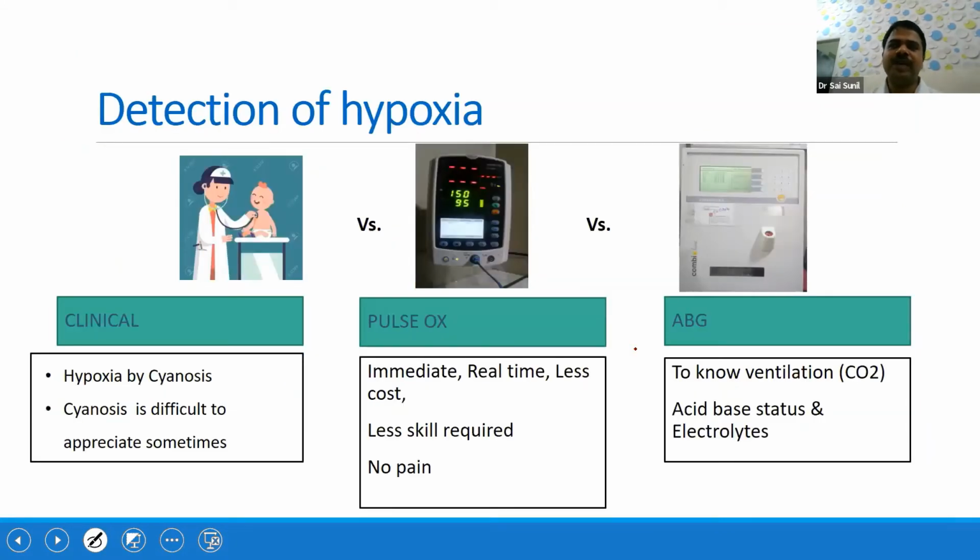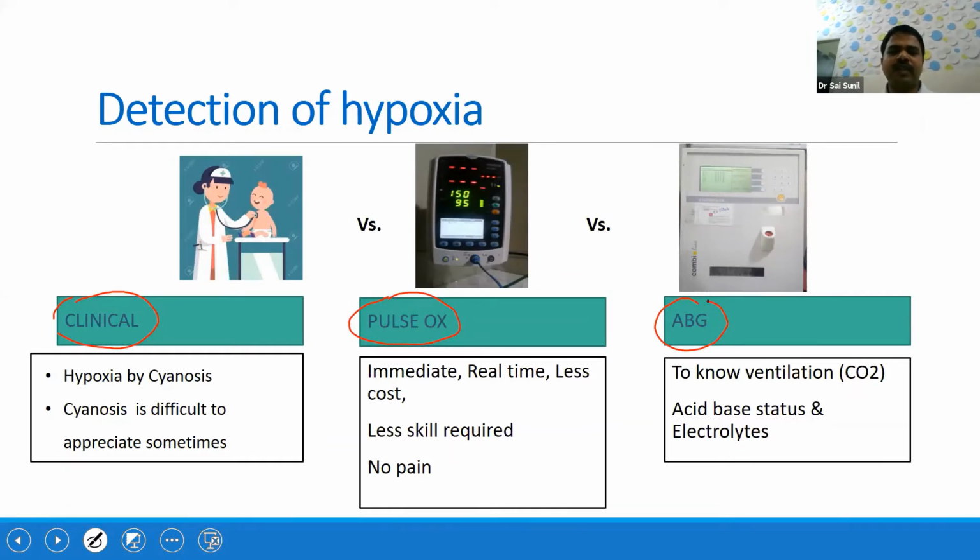So till now we understood the basic concepts and what are the problems of hypoxia and hyperoxia. Now, how to detect hypoxia, whether it is a SNCU or NICU. So how to detect? There are three ways. One is by clinical examination. Other one is by monitoring with pulse oximeter or blood gas. So these are the three things by which we can detect hypoxia.